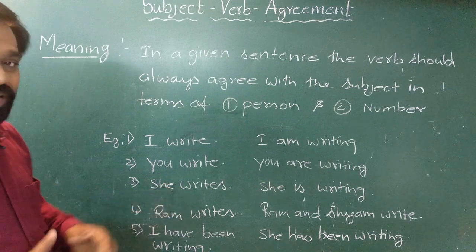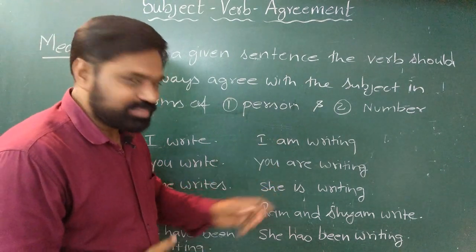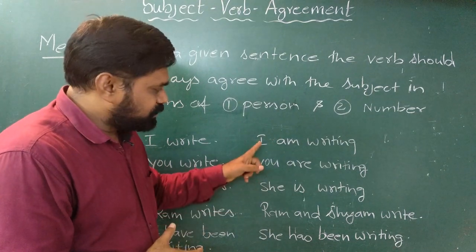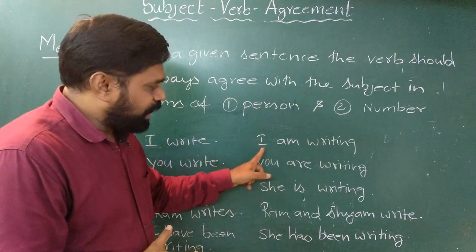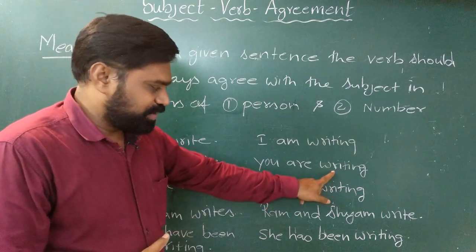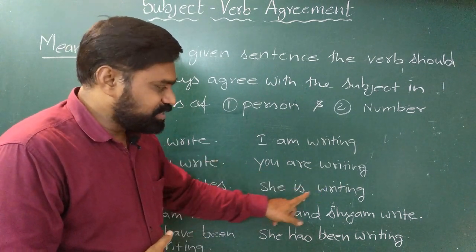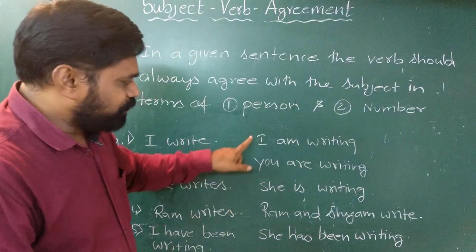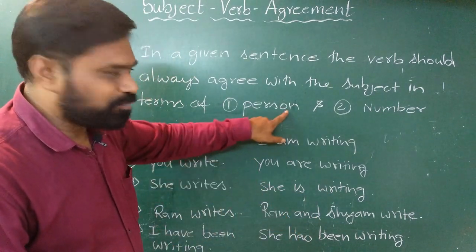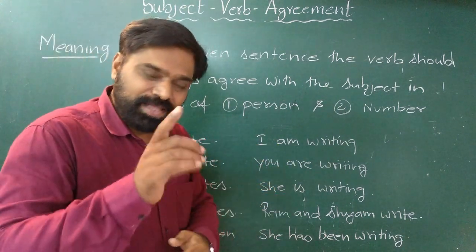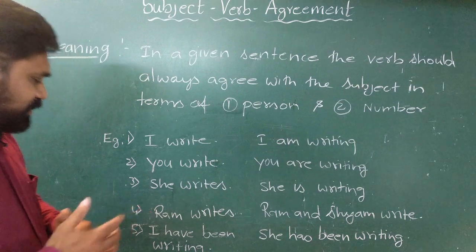The same thing I have taken in another tense. Here I am using present continuous tense. See the changes in the verb. I am writing. You are writing. She is writing. So we should notice here that when the subject changes in terms of person, the verb is also changing. Let us take another example.